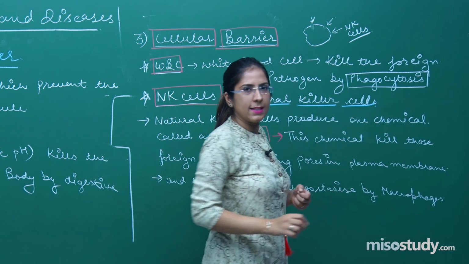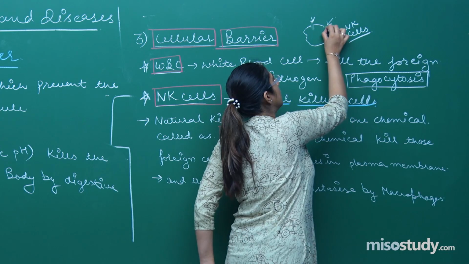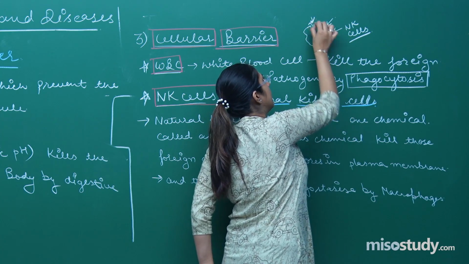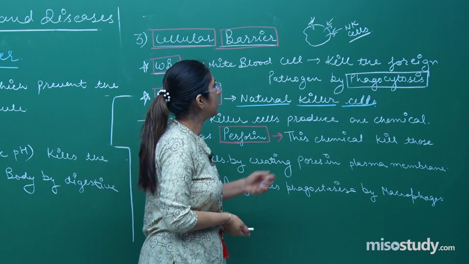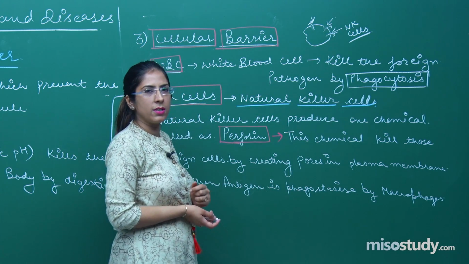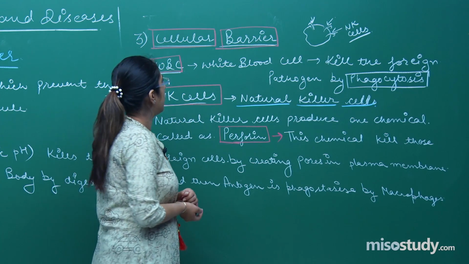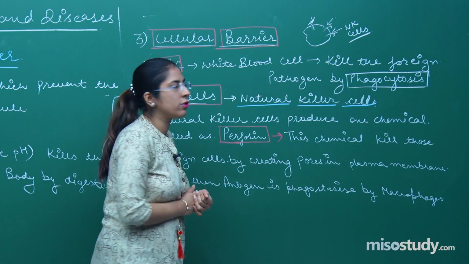Pores will be created in the plasma membrane. So what will happen? The cell will die, right? All the content will ooze out from that particular cell, and the cell will die, and the cell is phagocytized by the macrophages. Right, students? So this was a cellular barrier. So students, note down this.